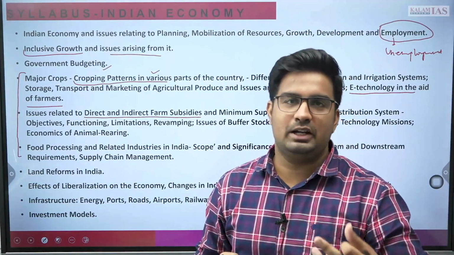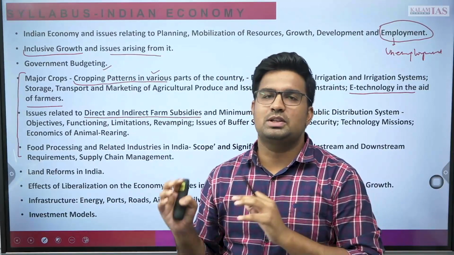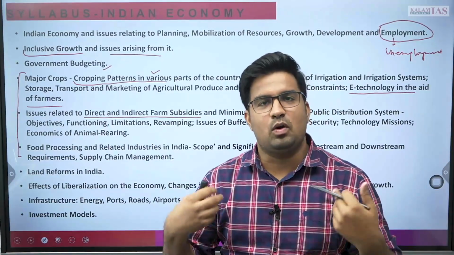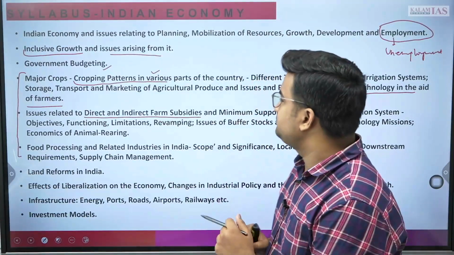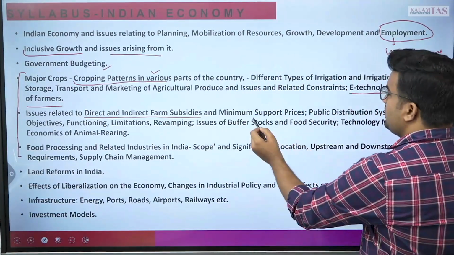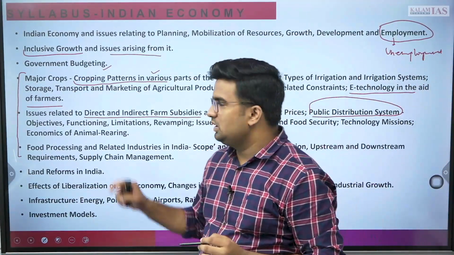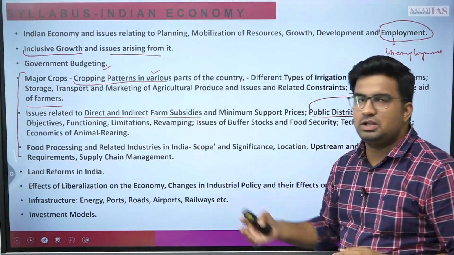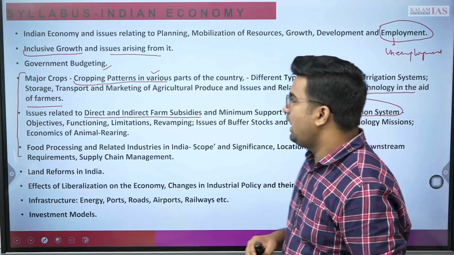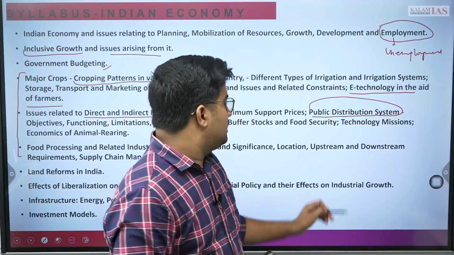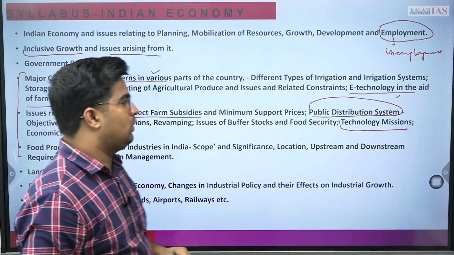And if we see the trend from last few years, 80% of the questions are coming from the syllabus itself. And this time almost 100% of the questions have come from the syllabus itself. Then minimum support price. Last year there was a question related to PDS system, objectives, functioning, the limitations, revamping, issues related to buffer stock, food security and technology missions. You can add the thing here and here as well, the question which has come forward.